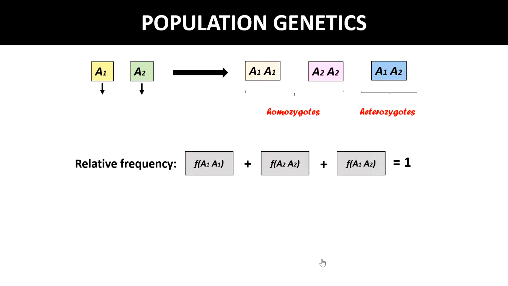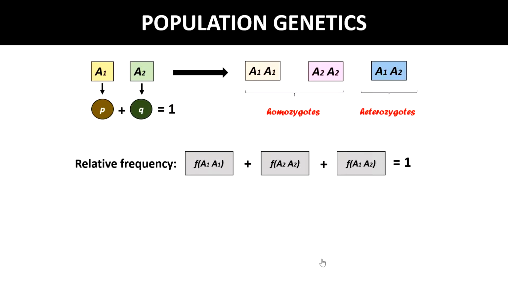Now if you consider the relative frequencies of the alleles we were talking about, A1 and A2, we denote them as P and Q. P is the relative frequency of the A1 allele and Q is the relative frequency of the A2 allele. If we add P and Q, these two relative frequencies, you again get 1.